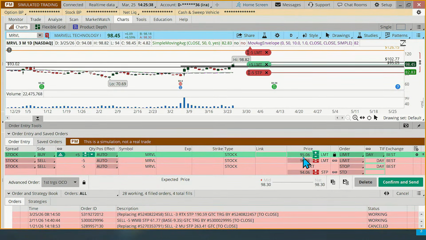Okay, still about $500. Let's make that 1 penny less on that one. Our target's still going to be 126.15, that old high, and then our stop's still going to be at 82. And these will be good till canceled. I don't know when this will fill or if it even will fill.